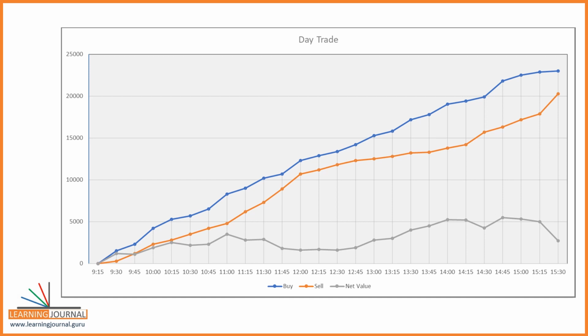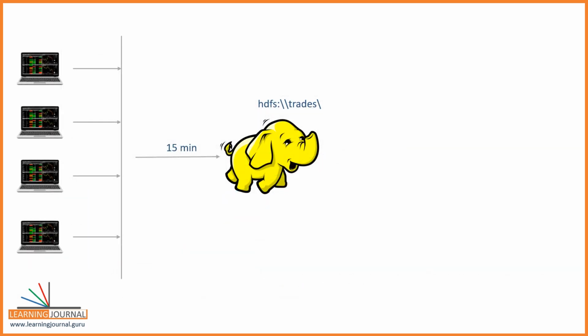Now you are expected to create a Spark application that simply computes the total sell and buy every 15 minutes. How are you going to do it? Think about it. Let me give you some hint. You already have a data ingestion pipeline, which is expected to create a data file every 15 minutes in a distributed storage. So let's assume you have the following directory.